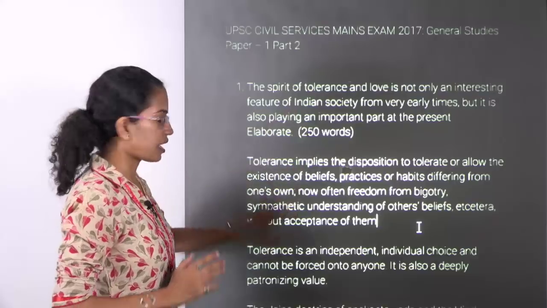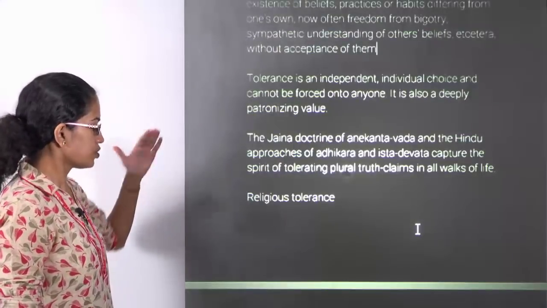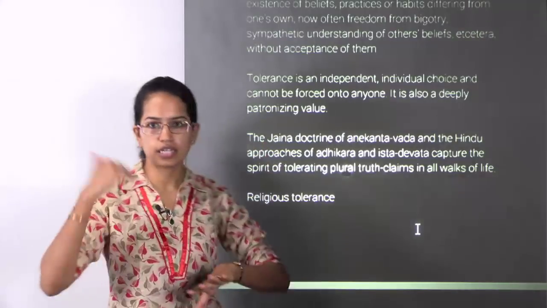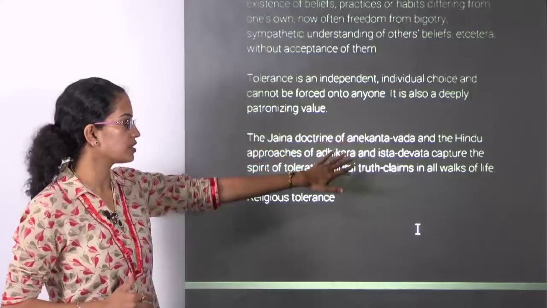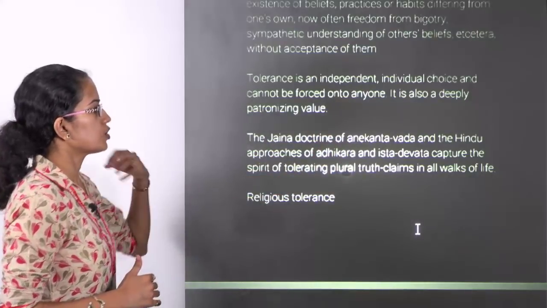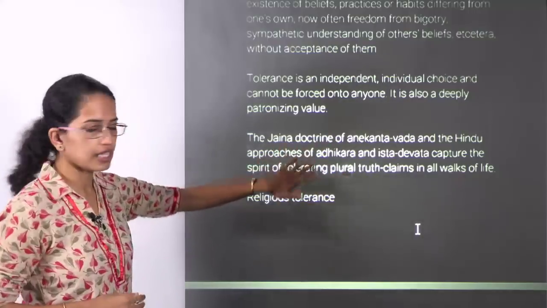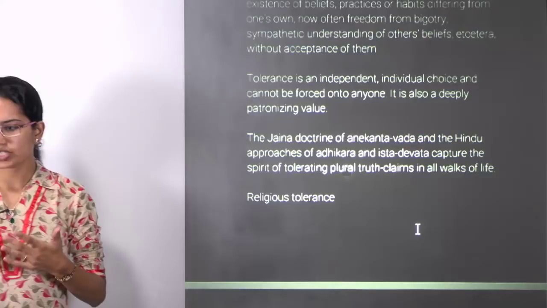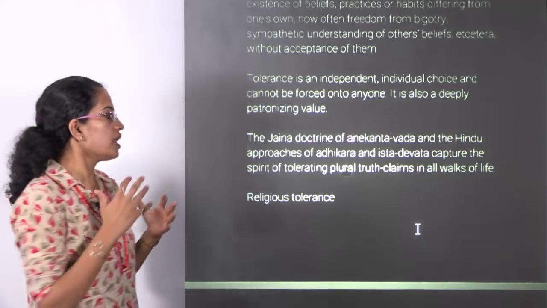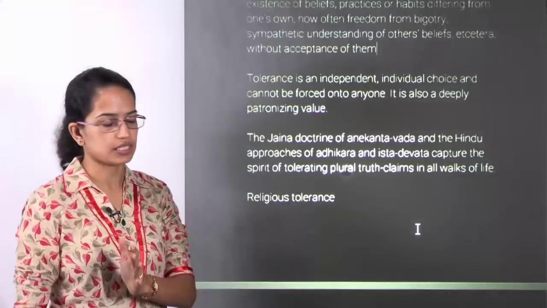Now coming back to the topic on tolerance, as I said, you can start either way. If we talk about the religions, in Jain doctrine you have Anekantvad as one of the approaches. You have the Hindu approach where you have the Ishtadevta and the Adhikar. Those are the different approaches that we have been working on through the generations, through the various religions.